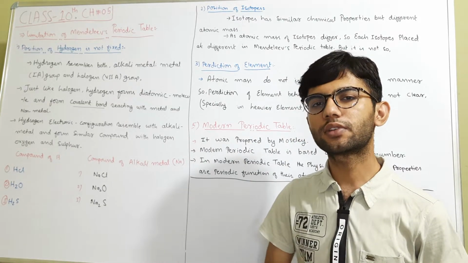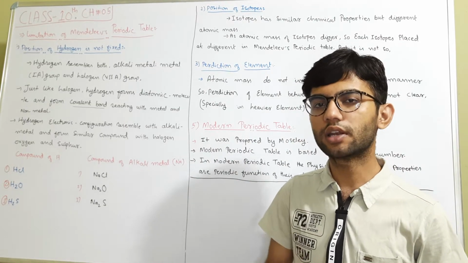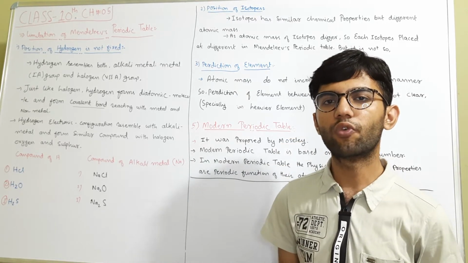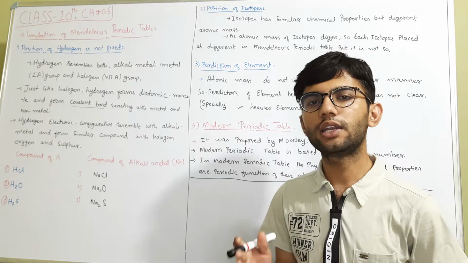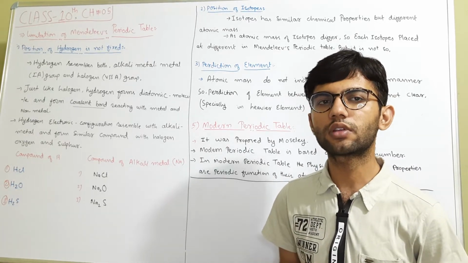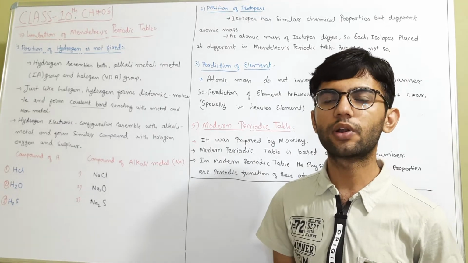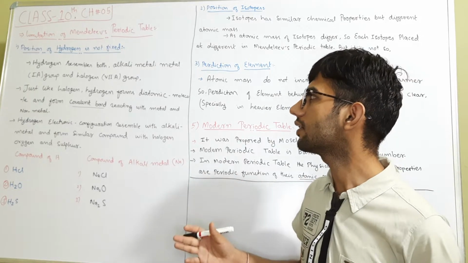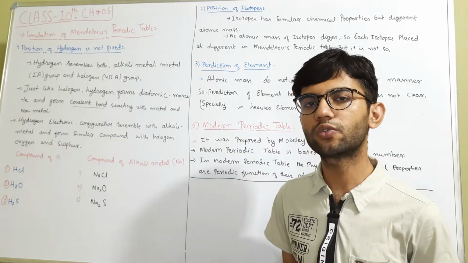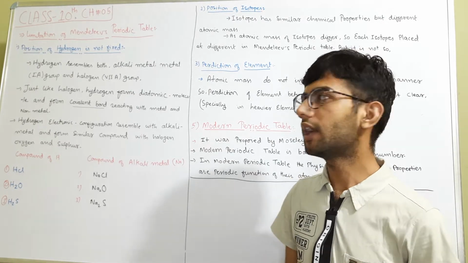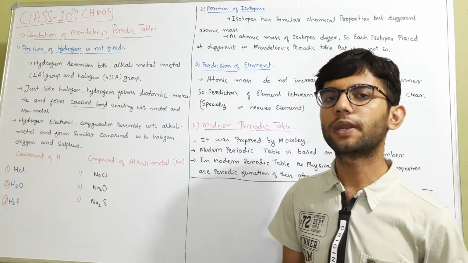Then why have we rejected the Mendeleev periodic table, and why are we learning the modern periodic table nowadays? What is the concept behind leaving the Mendeleev periodic table, and why have we chosen the modern periodic table? There are some limitations where the Mendeleev periodic table fails to describe things, hence we left it and follow the modern periodic table.